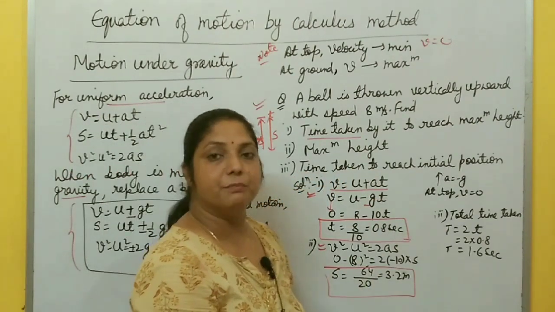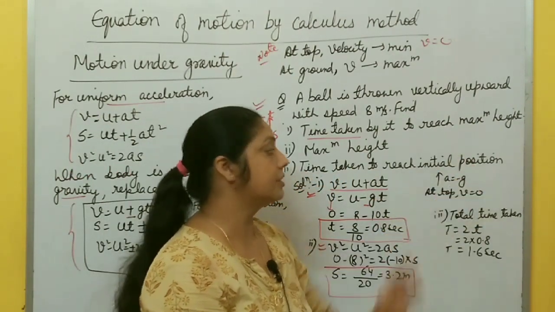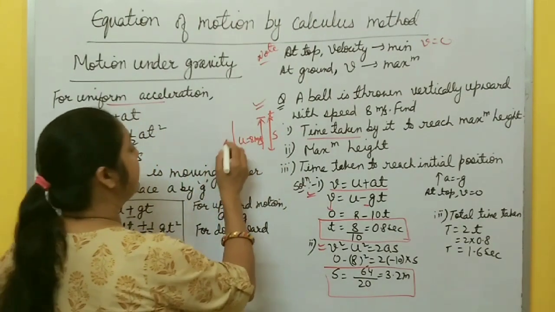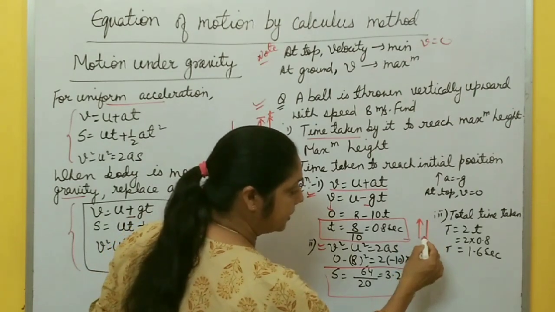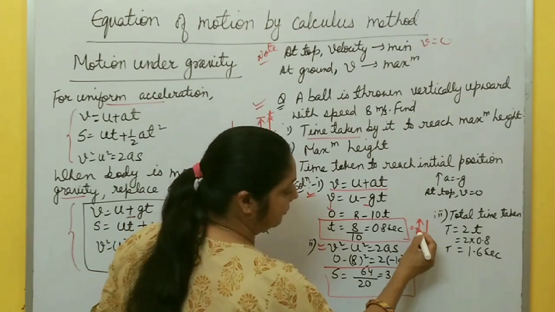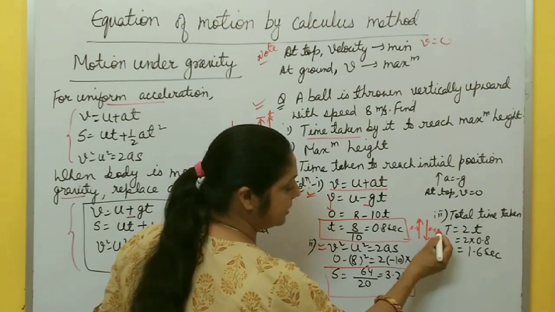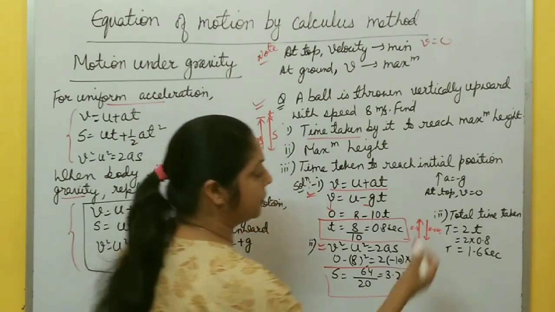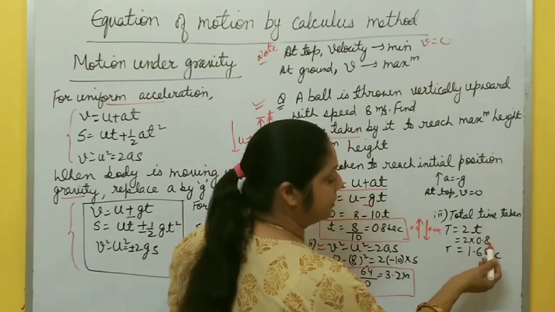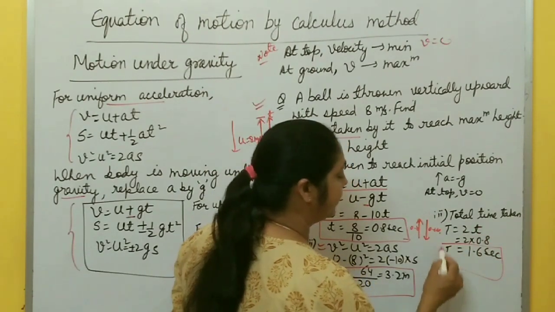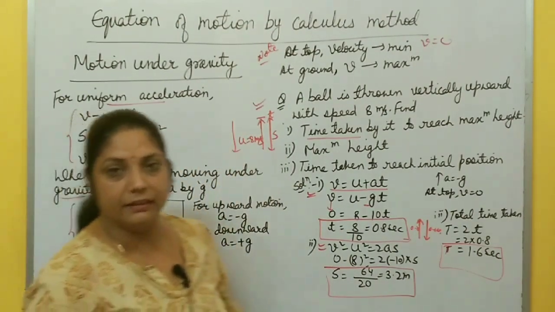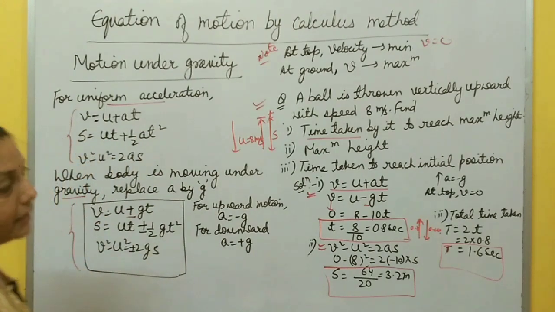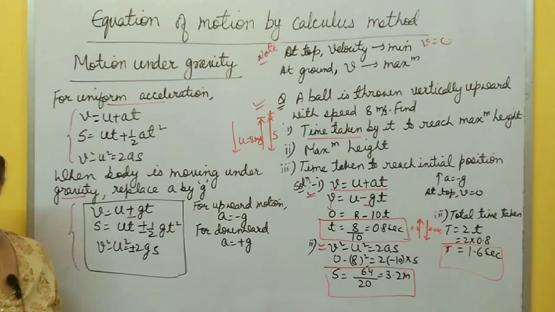Third part, time taken to reach the initial position. Time taken by the body to reach maximum height is 0.8 second, and again it comes back to the initial position. So the same time, upward motion 0.8 second, downward motion also 0.8 second. It means multiply by 2. So total time taken is t equal to twice t, 2 into 0.8, it means t equal to 1.6 seconds. In this way you solve. Actually this video is very lengthy, so I will solve only one numerical. I will try to make another part for the numerical section only, okay?